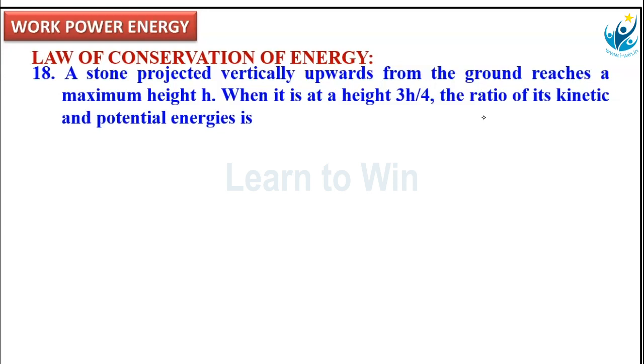Means here we have to apply law of conservation of energy for vertically projected body. The ratios of kinetic energy and potential energy are given as first option 3:4, second 1:3, third 4:3, fourth 3:1.